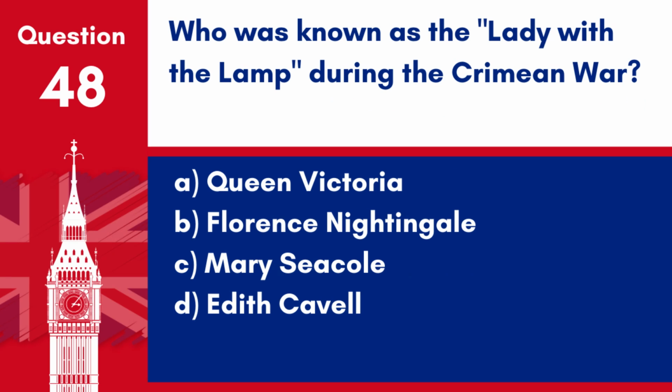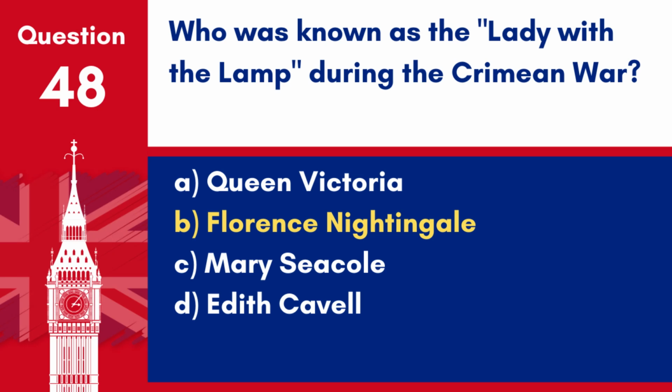Question 48. Who was known as the Lady with the Lamp during the Crimean War? A. Queen Victoria. B. Florence Nightingale. C. Mary Seacole. D. Edith Cavell. Answer: B. Florence Nightingale. Florence Nightingale was known as the Lady with the Lamp for her nursing work during the Crimean War.